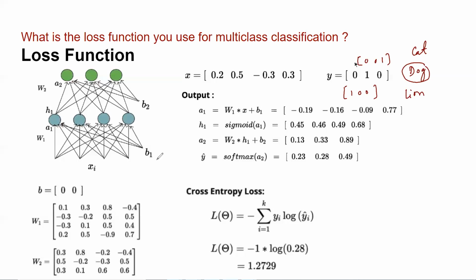Now this is my computation of A1. The formula still continues. This is for H1. In the hidden layer, my activation function is still sigmoid. I applied sigmoid and I'm having H1 here. Now this H1 becomes the input for this layer, and I'm performing the aggregation again. In the output layer, instead of applying sigmoid, I have to apply softmax, and this softmax gives me a probability distribution. So according to your neural network, there's a 23% chance that it is cat, 28% chance that it is dog, and 49% that it is lion.